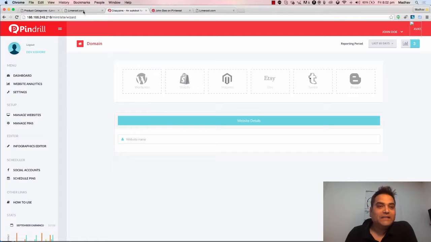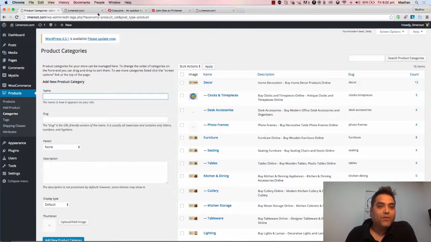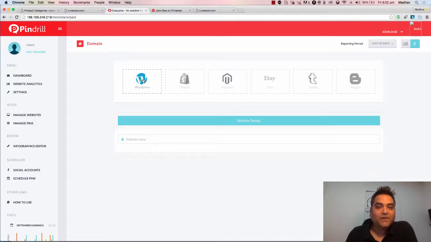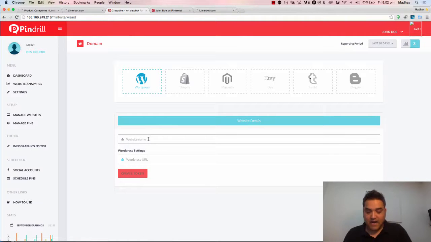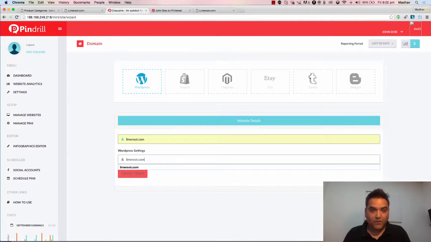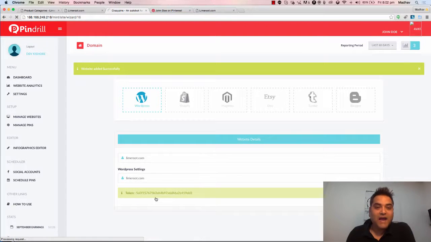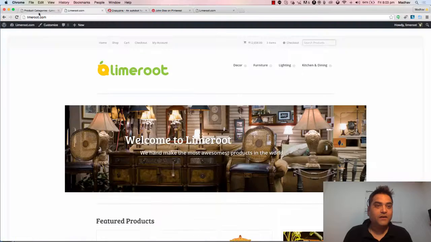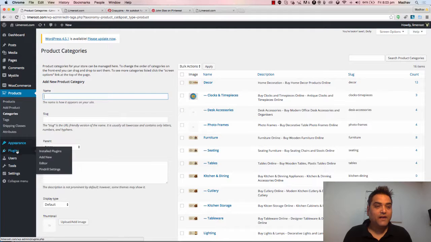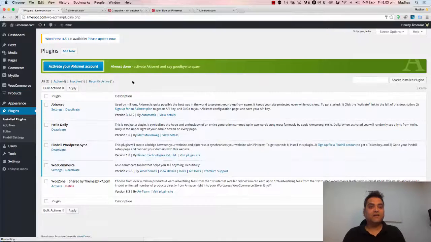Alright, so this website is built in WordPress. So what I have to do is click on the WordPress link and put my website name and website URL as well. And I have to click on the create token button. Alright, so you can see we generated one token here. You just have to copy this token and go to the plugin section of WordPress. We are already providing one plugin.